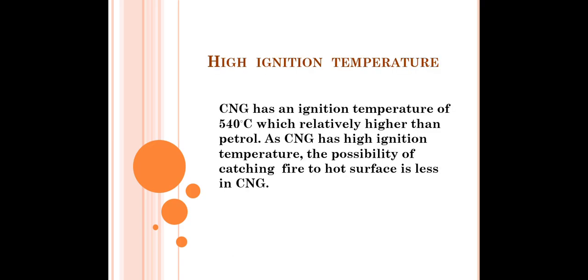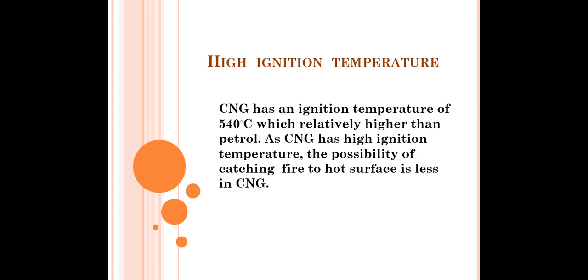High ignition temperature. CNG has a high ignition temperature. How does it help us? CNG has an ignition temperature of 540 degrees, which is relatively higher than petrol.